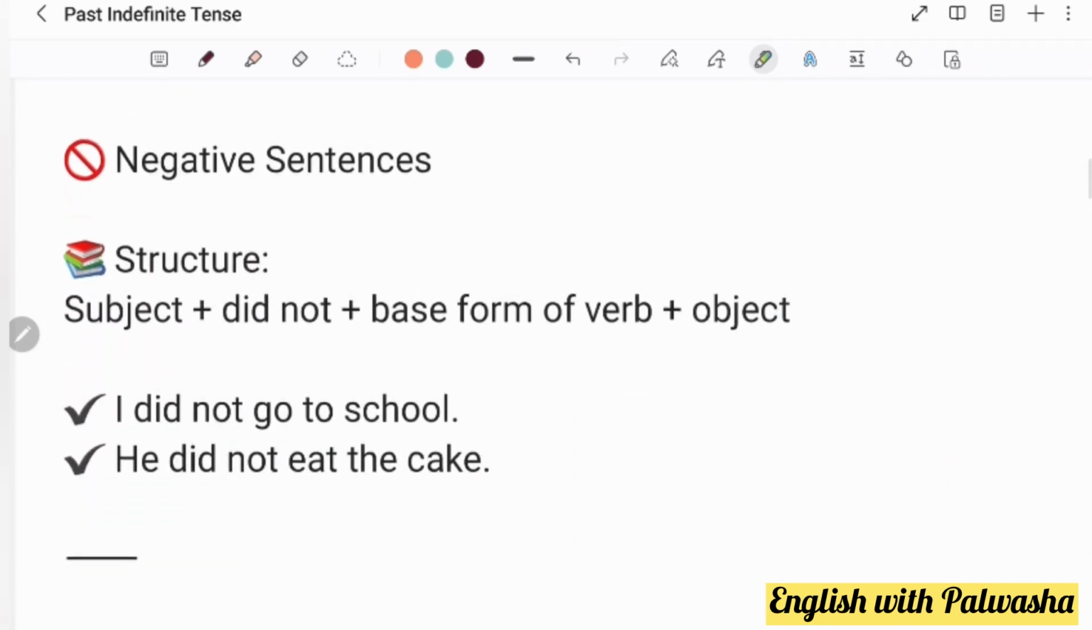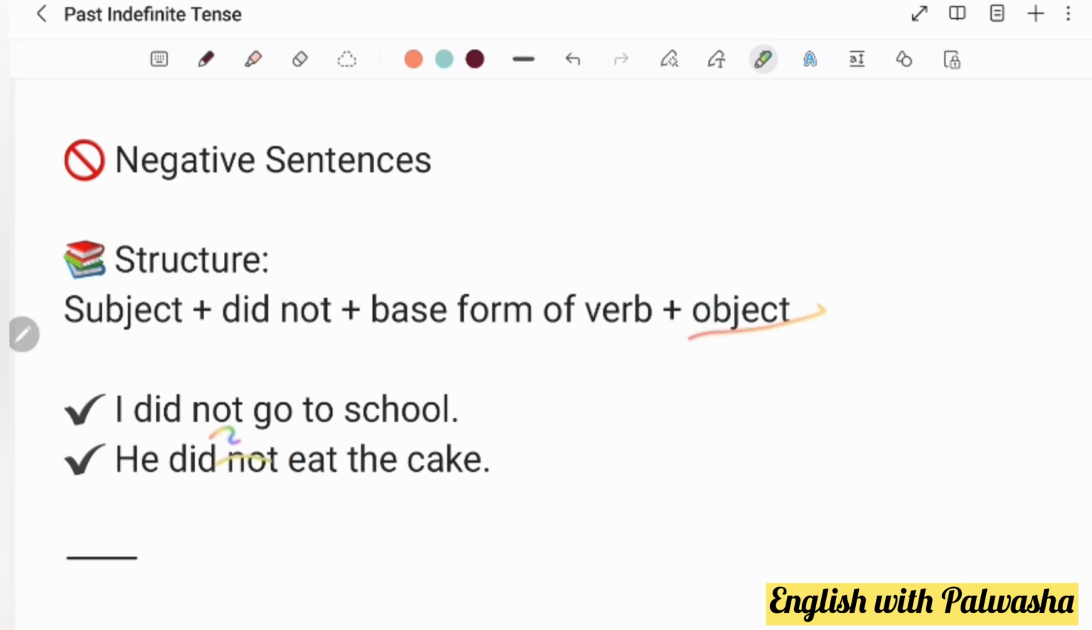Negative sentences. Now what would be the structure of negative sentences? Subject plus did not. When we use not with did, then we are not going to change the form of verb. The form of verb is going to be the first form. It's going to be the base form of verb, and we are not with did. We cannot. For example, if I say drink ko drank, we can do drank. But if it's did you drink tea, so it's going to be with did, you have to use drink, not drank. And then the object, right?